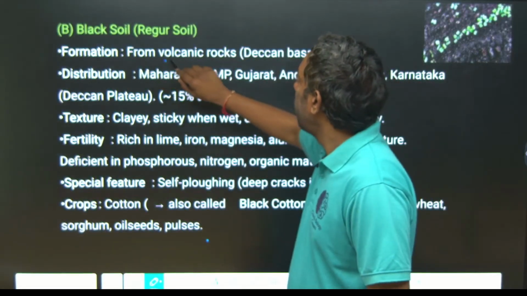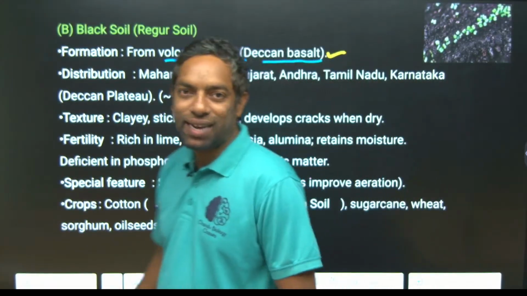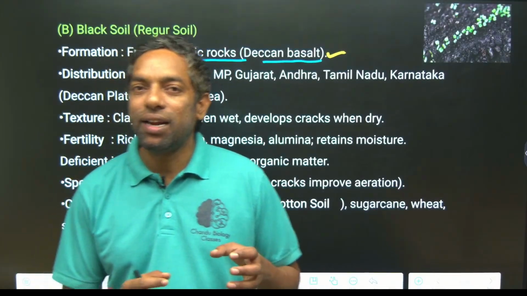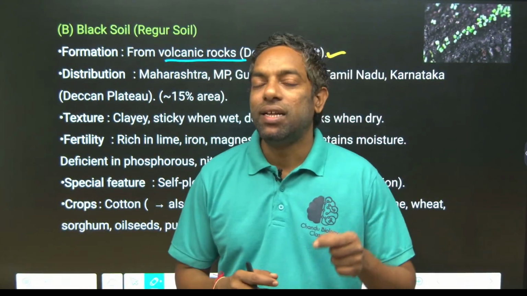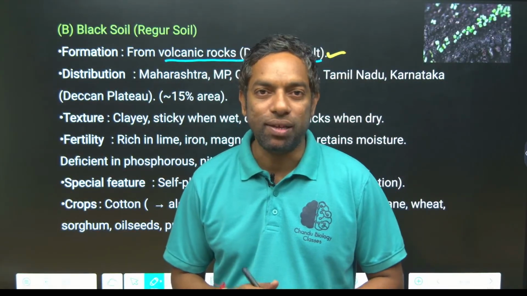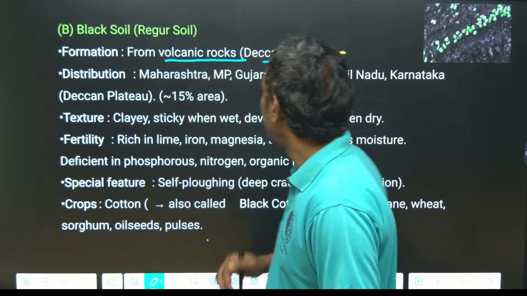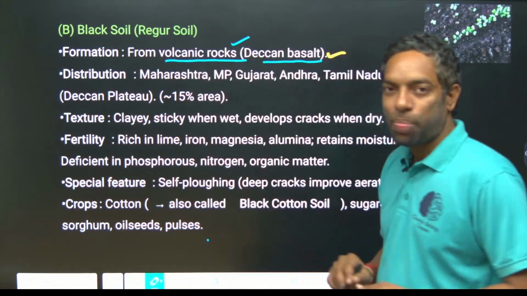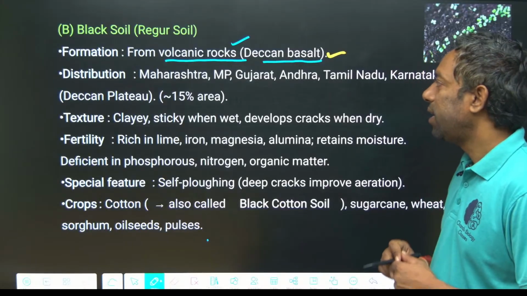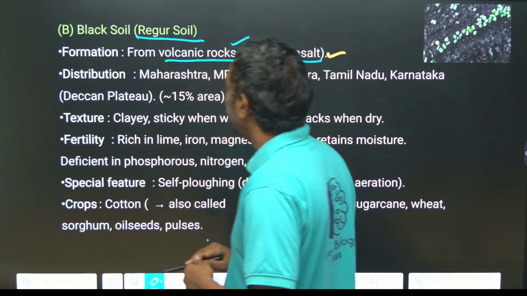From volcanic rocks, the Deccan basalt plate. Through volcanic activity, the magma, that is the mantle part of the earth, can come to the surface area of the earth, where above the earth crust there is a formation of molten volcanic rocks. Molten volcanic rocks enter into the earth crust and create a soil called black soil, which we can call regur soil.